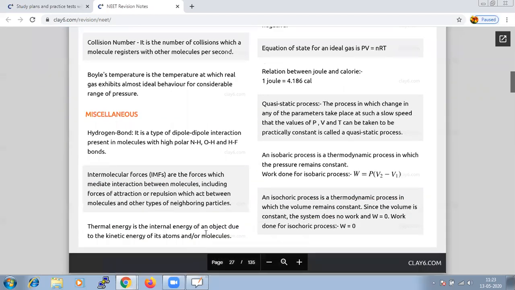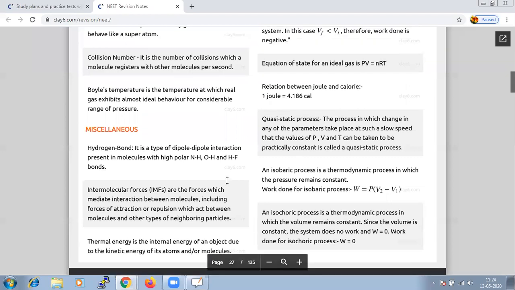And of course, intermolecular force exists as the interaction between molecules. And there exists thermal energy because of kinetic energy. As we have discussed, there is movement between the solid, liquid and gases. So whenever we have movement, internal energy will exist, and that internal energy we term as thermal energy.